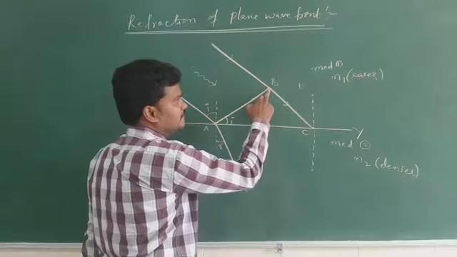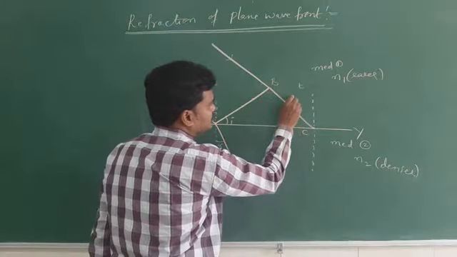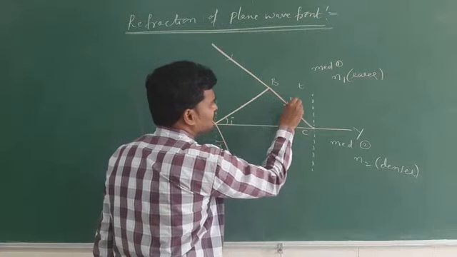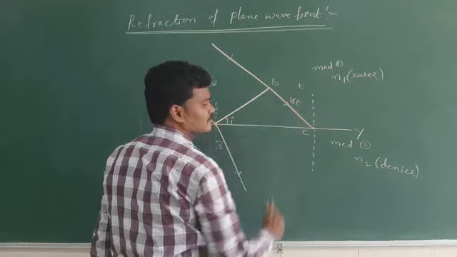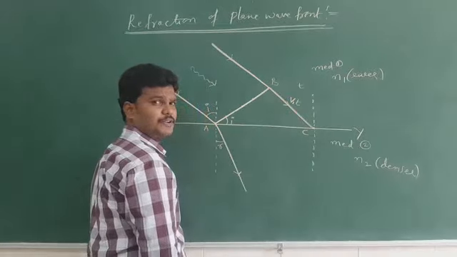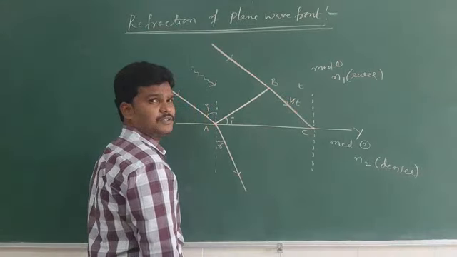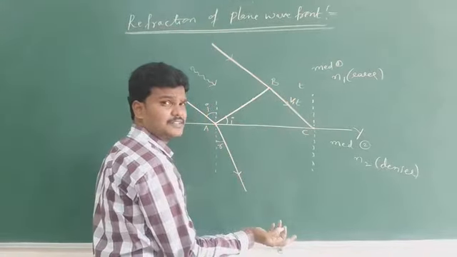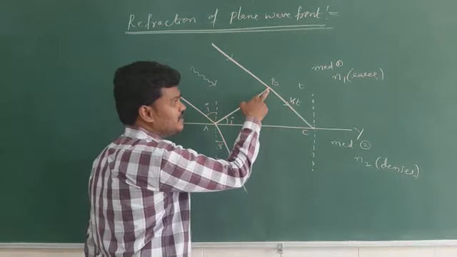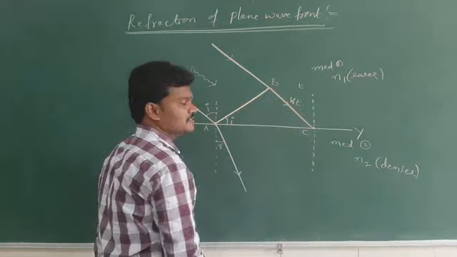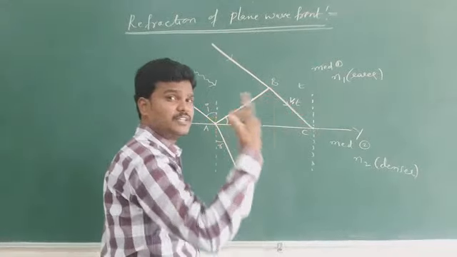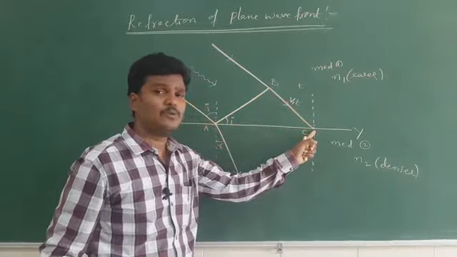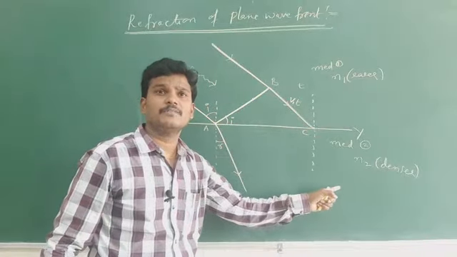So the medium is changing. Velocity in the first medium is v1. Time is t. So after t seconds, the particle at B reaches C. After t seconds, this particle undergoes refraction. Got my point?